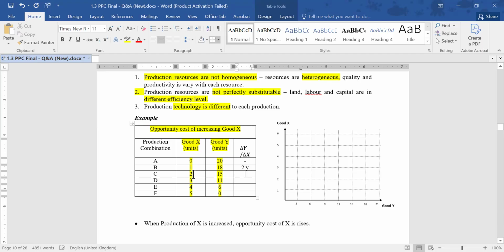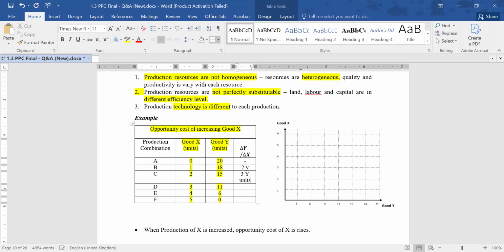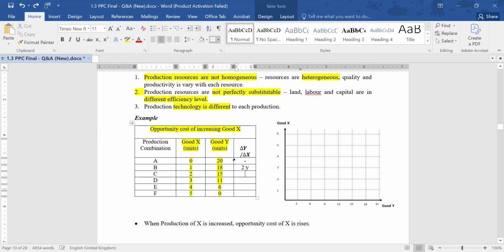Then next one, 1 become 2 and 18 become 15. 18 become 15 means it is getting reduced by 3 Y units. Initially 2 Y units, now it is 3 Y units.